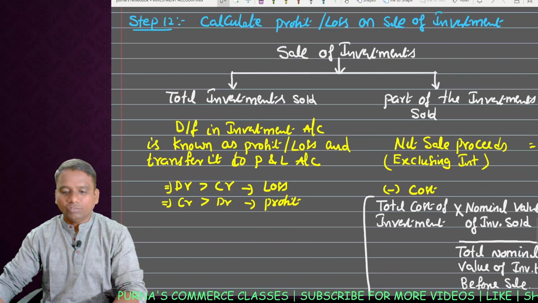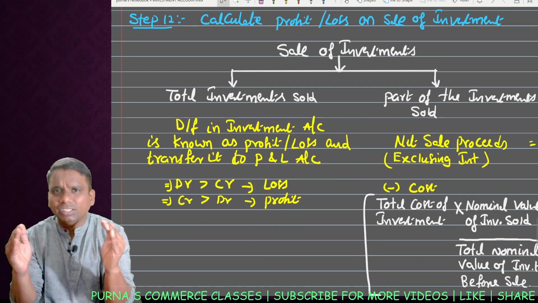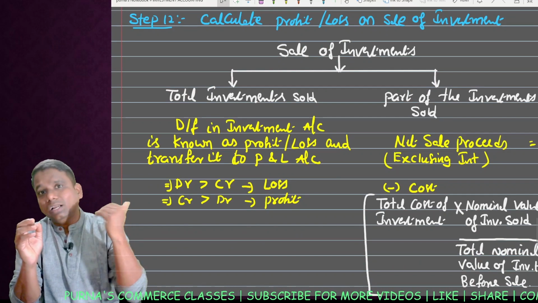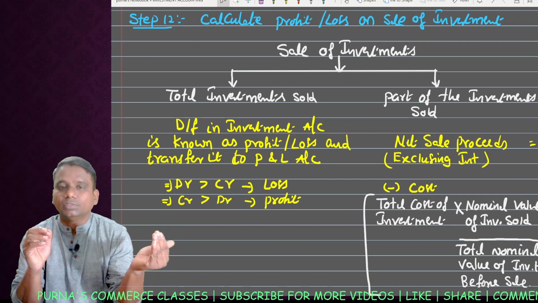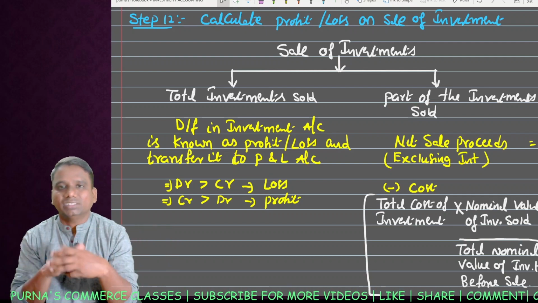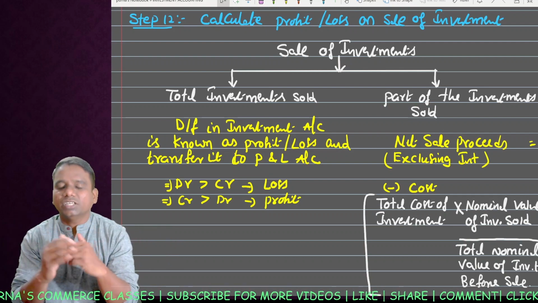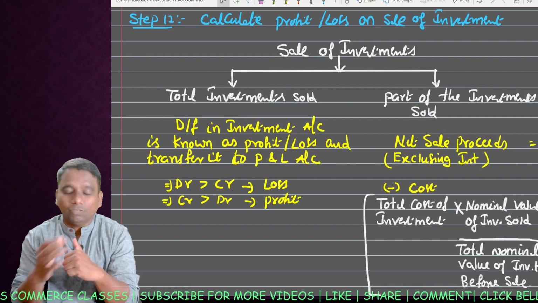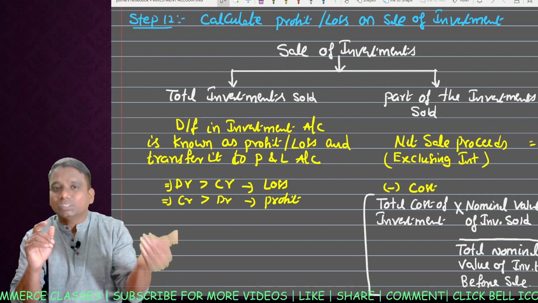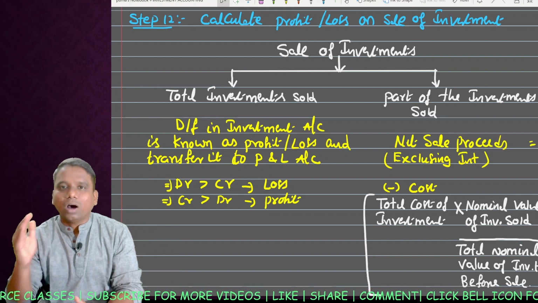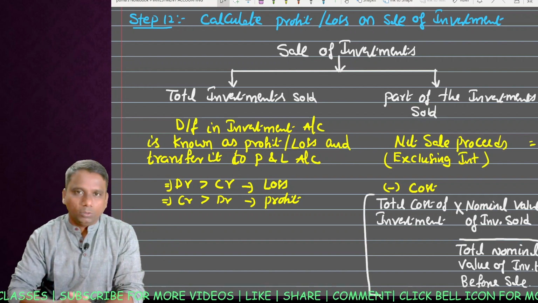Look at sale of investment, we can divide it into 2 parts. One, total investments sold. Second, part of the investments sold. So in the examination problems, you try to identify whether total investments are sold or part of the investments are sold.